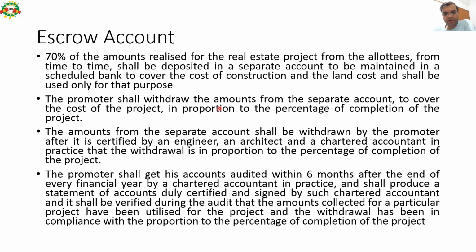The promoter shall withdraw the amount from the separate account to cover the cost of the project in proportion to the percentage of completion of the project. So as completion is done, accordingly money will be taken out, and a minimum of 70% of that amount should be utilized for the project itself.